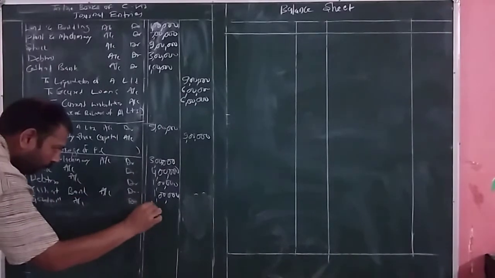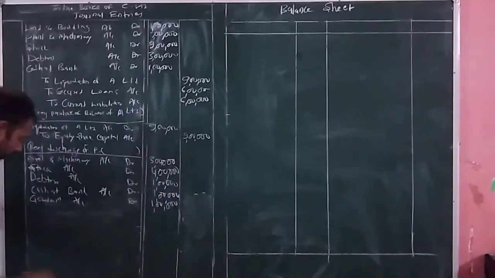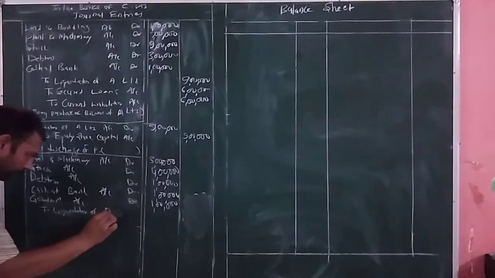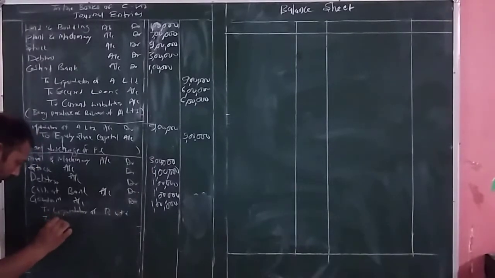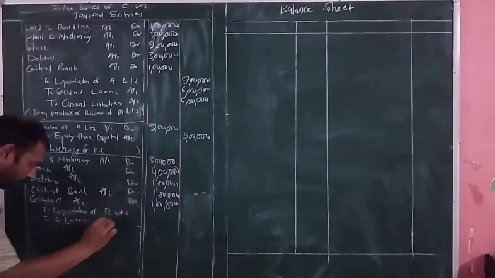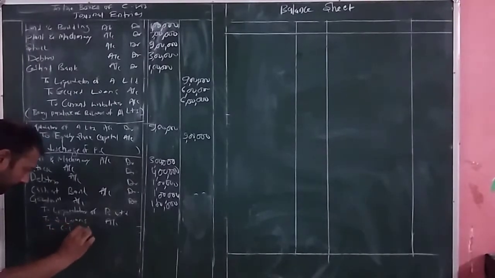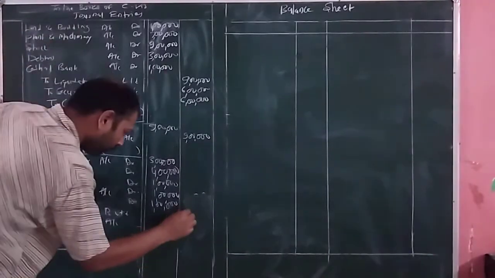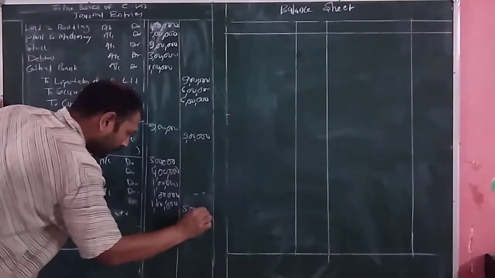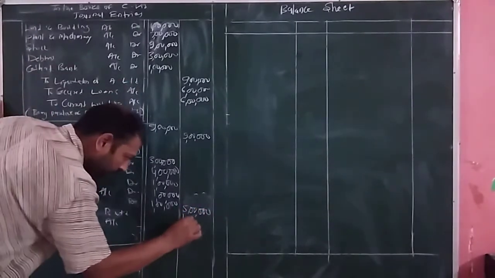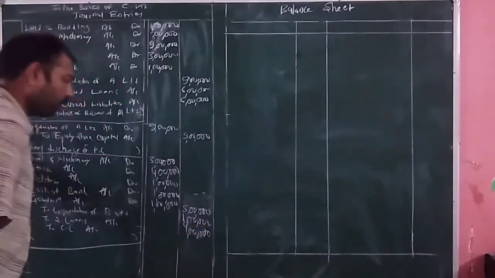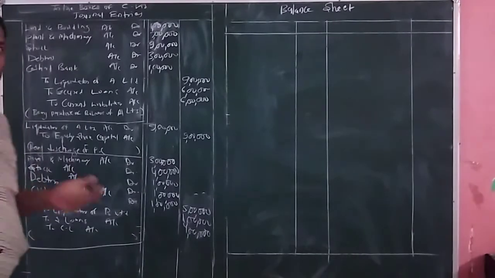account debit. Amount of goodwill we have calculated, it is how much? 1 lakh, to liquidator of B Limited, to secured loans account, to current liability account, being purchase of business of B Limited. The amount of payment was rupees 5 lakh, which is to be made to the liquidator. Loan amount is 1 lakh rupees and current liability amount it is equal to how much? 4 lakh.